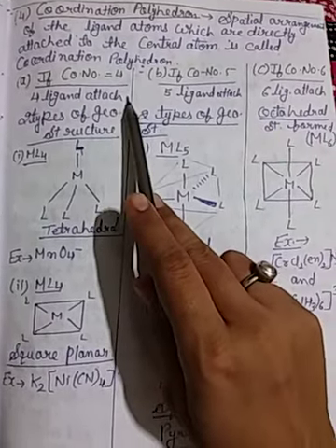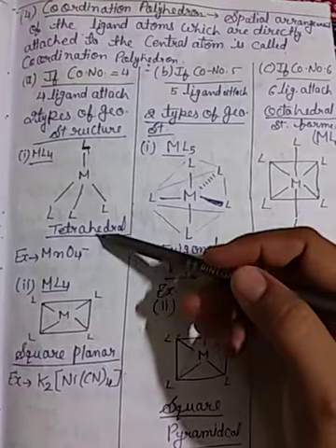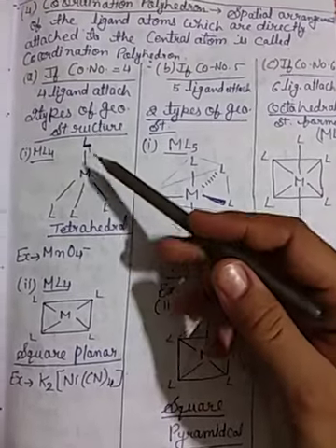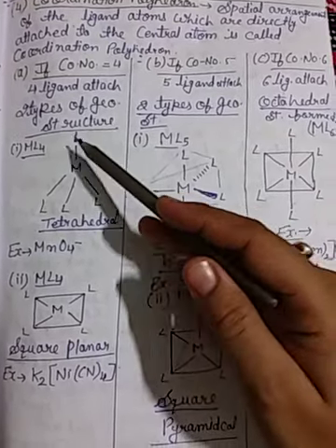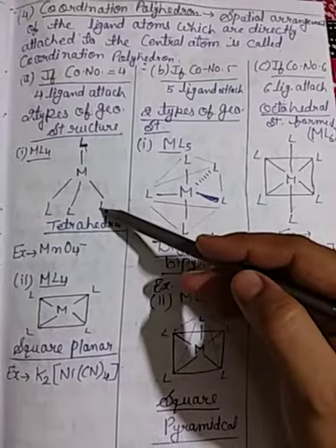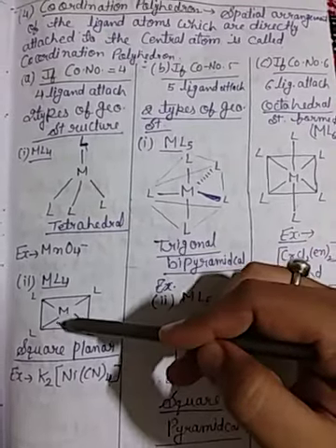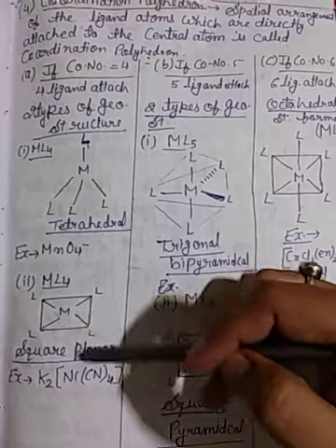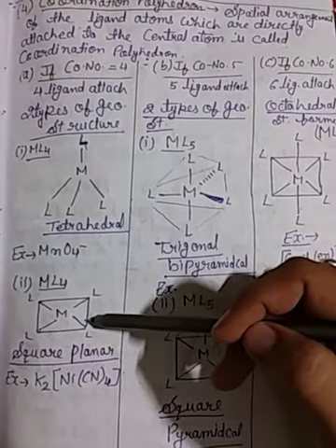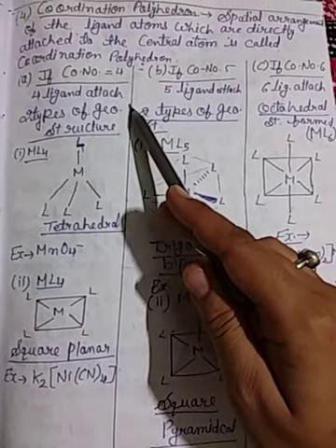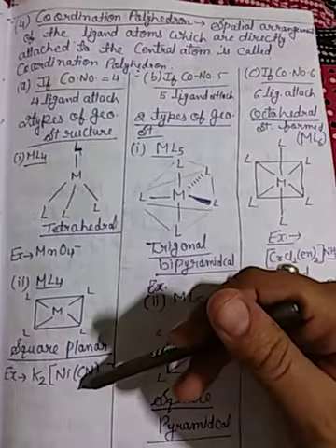For coordination number 4, there are two types of structure: tetrahedral and square planar. In tetrahedral, 4 ligands are attached in this type of spatial arrangement, and square planar is arranged this way. So two types of geometrical structure are obtained whenever the coordination number is 4. This is the coordination polyhedron.